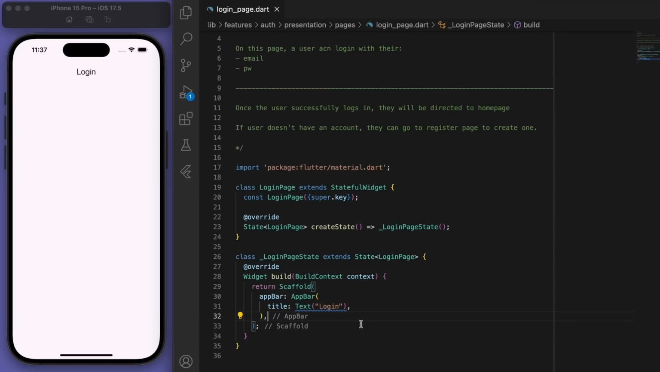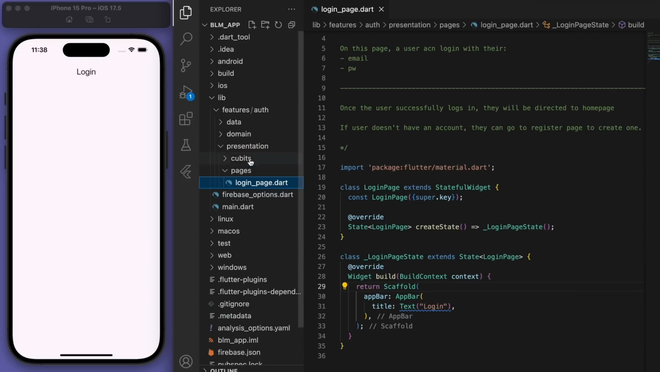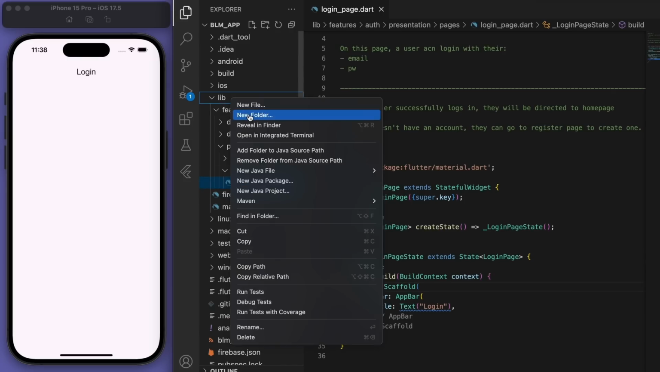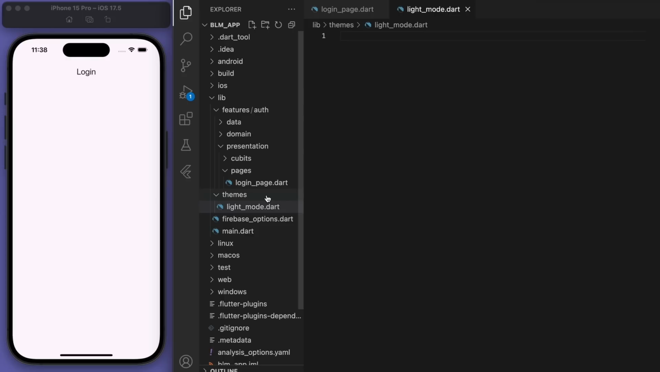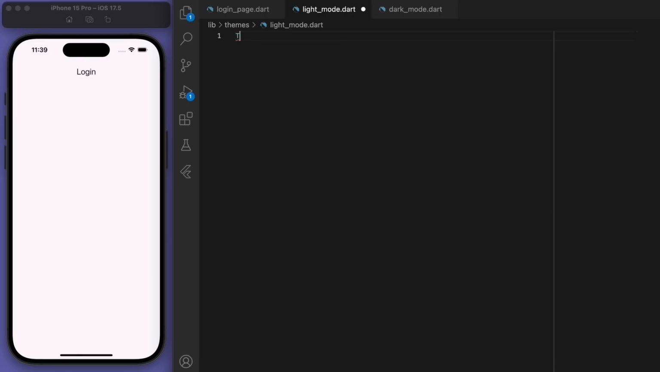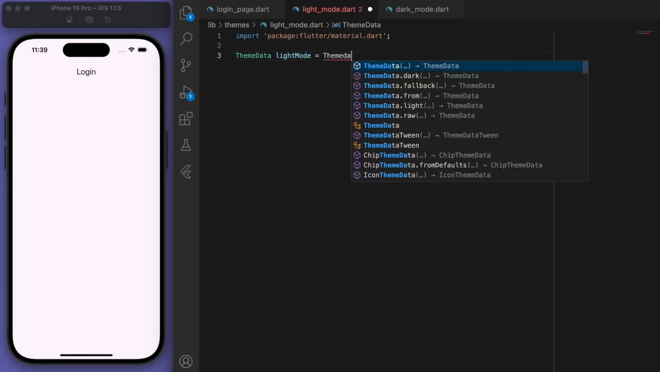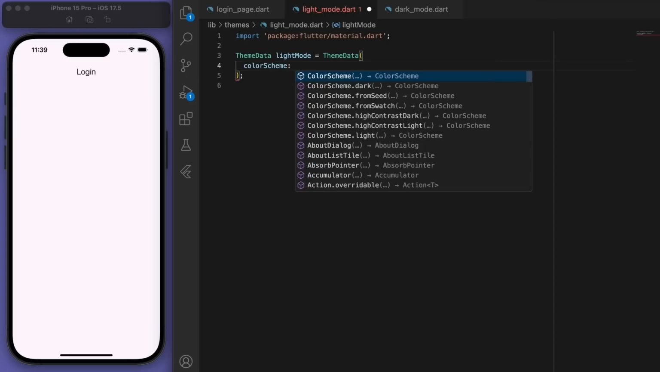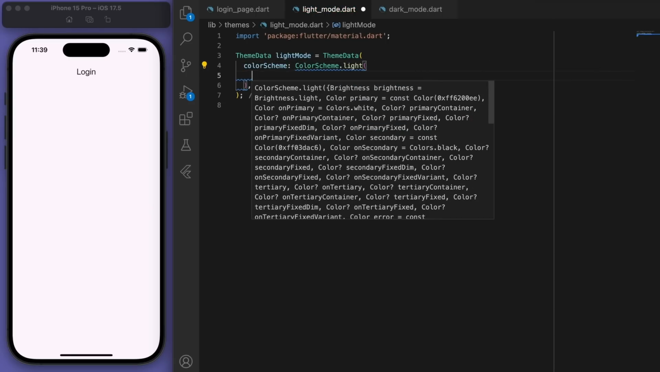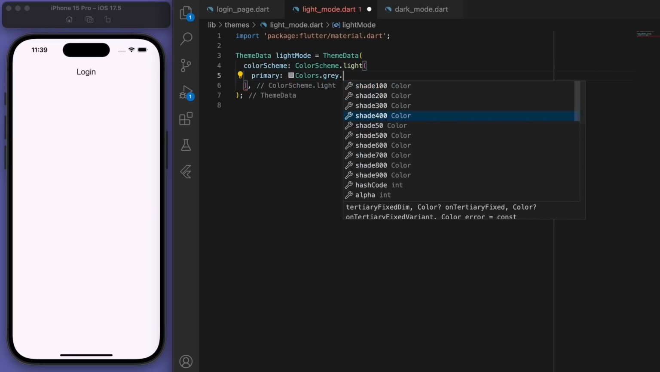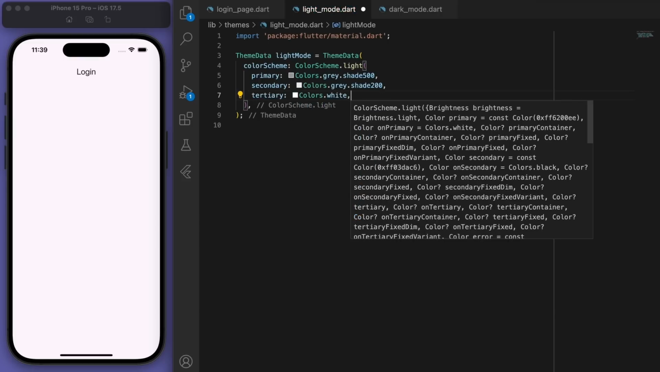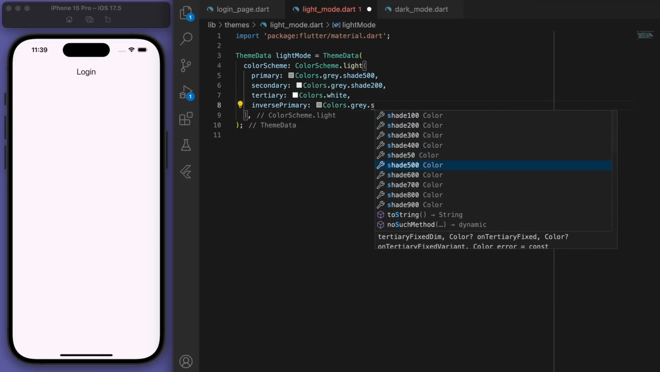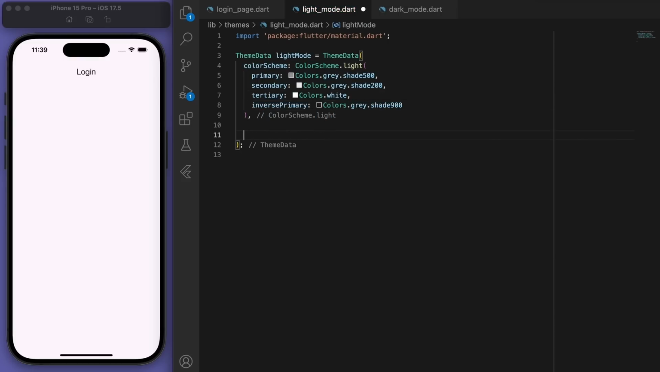And just before we start building out the UI, it's probably a good idea to set up the themes. So I'm going to create a light mode and a dark mode. And so you can copy these colors that I've chosen if you like. So I'm going to go for a minimal sort of set of colors. The common ones to specify are the primary, the secondary, tertiary, and inverse primary, as well as the scaffold background color.